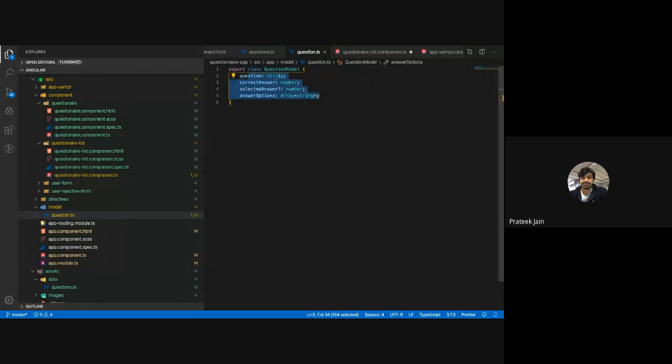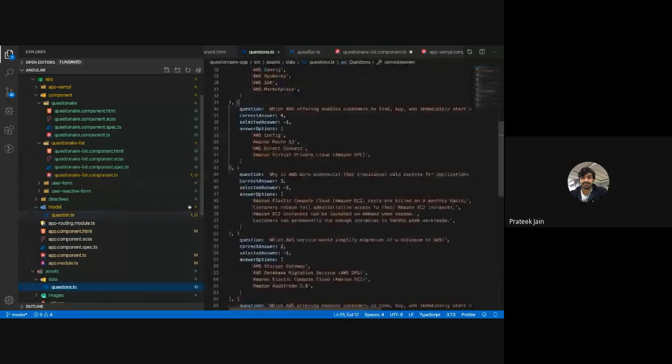So question is a string data type, correct answer is a number data type, selected answer is a number, and our answer options is an array of string. When you see the actual data model, this is a string, this is a number, this is another number, and this is an array of string. That is what my four options are. So this is my single question model or question object.